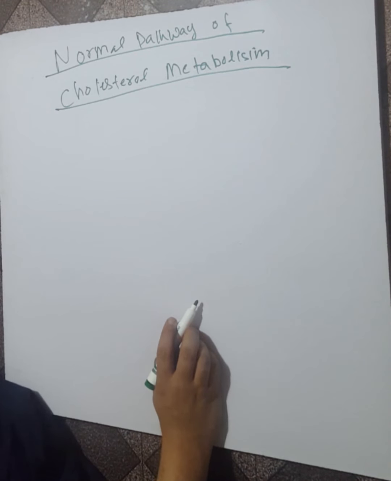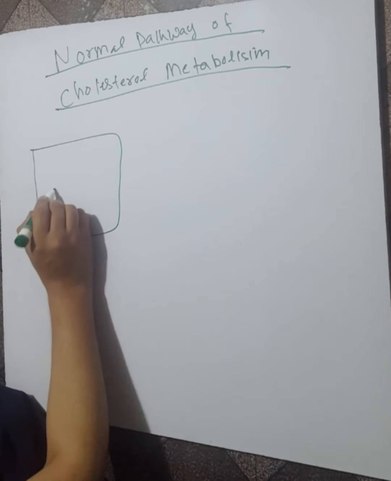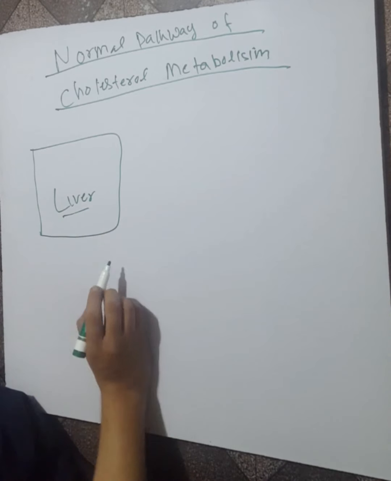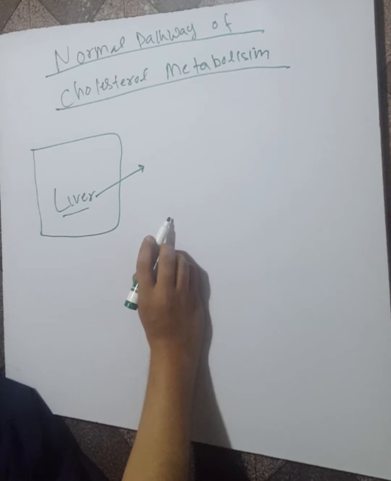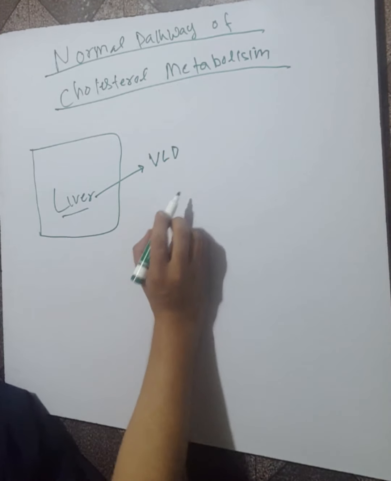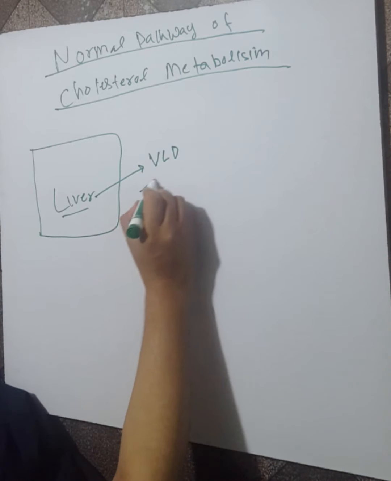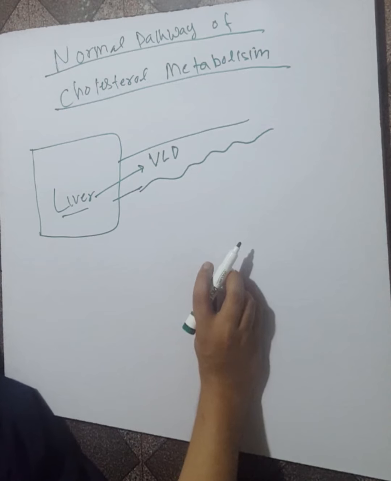Cholesterol is metabolized in the liver. For example, this is the liver cell called hepatocytes. They secrete the VLDL into the bloodstream.